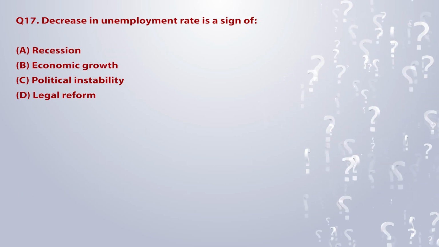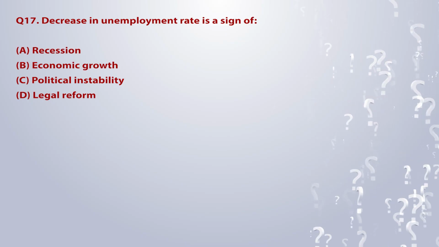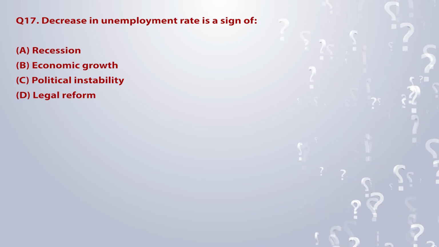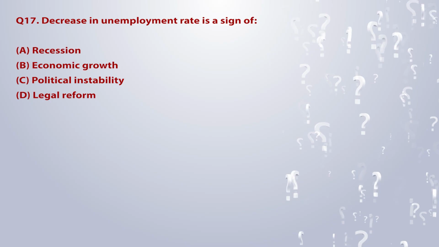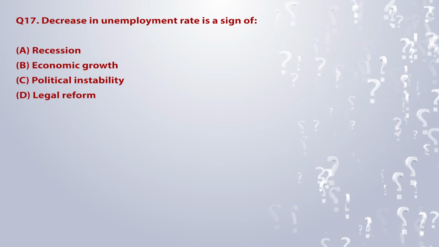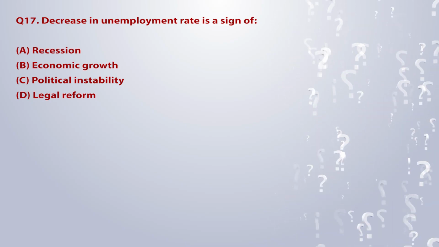Q17. Decrease in unemployment rate is a sign of: A. Recession. B. Economic growth. C. Political instability. D. Legal reform.